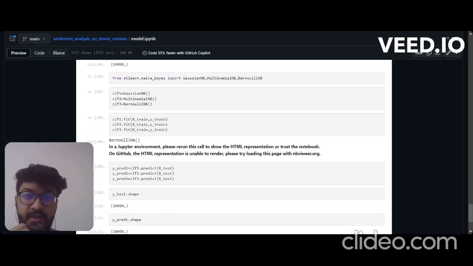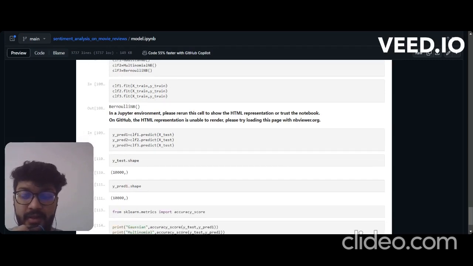After that we apply a naive Bayes model. I actually tested all the models, and among all of them, naive Bayes is best, so I'll include that one here. Naive Bayes has three classifiers: Gaussian NB, multinomial, and Bernoulli. All three we are going to test.